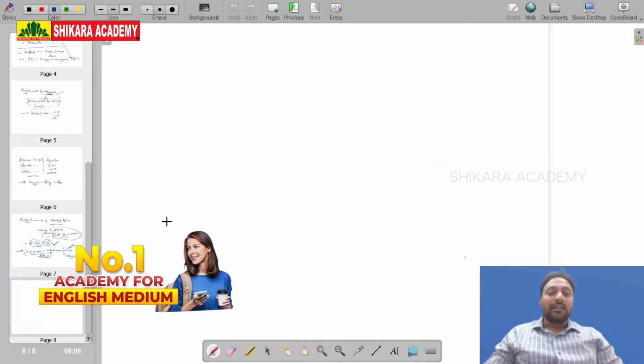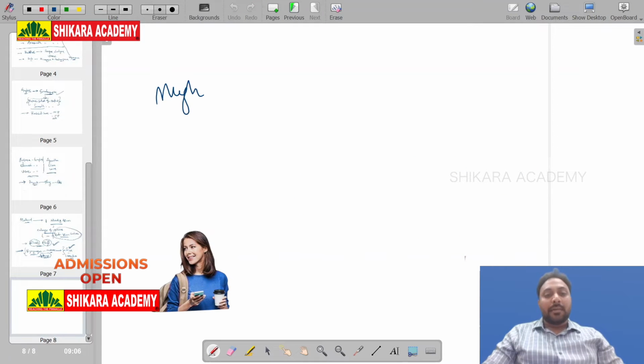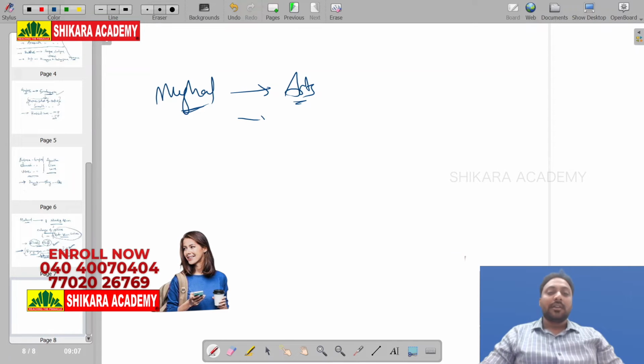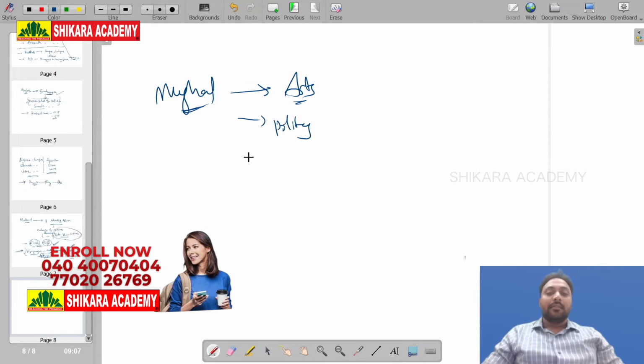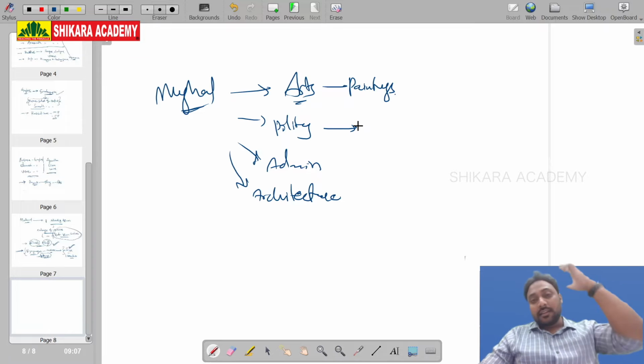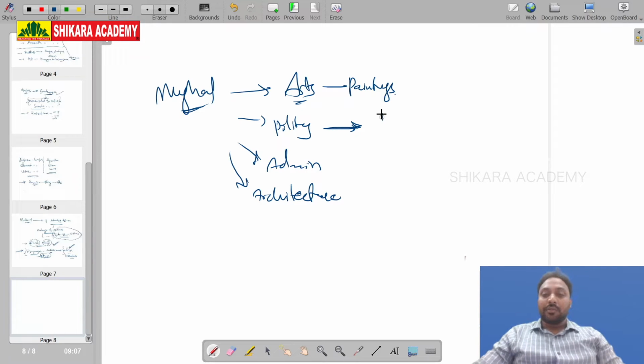Next, Mughal Empire in the medieval, the most important part: Mughal arts, Mughal polity, Mughal administration, Mughal architecture. Here, when I say Mughal arts, it means paintings. Mughal polity. Again, here there are so many rulers in the Mughal Empire. You have to remember only a few.